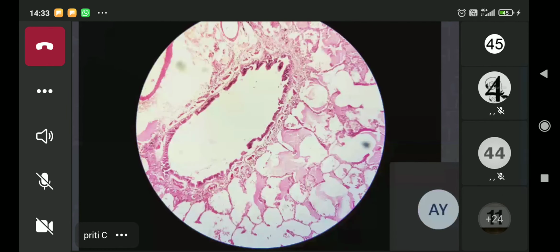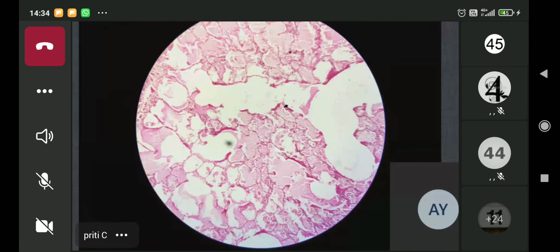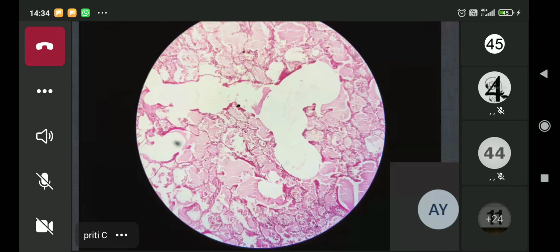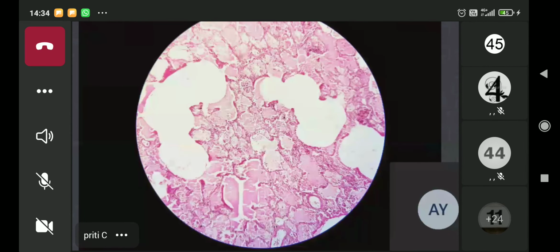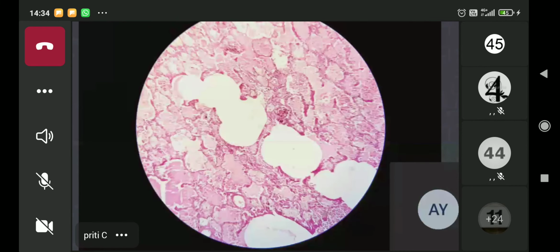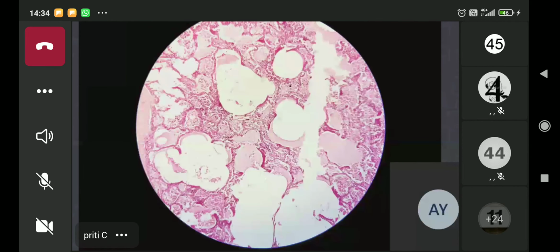Now, how do you identify a bronchiole? You see that it is a luminal structure which is lined by respiratory type of epithelium, ciliated columnar epithelium, right? And the wall shows muscle and sometimes cartilage can also be seen.